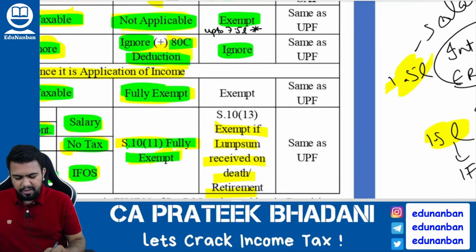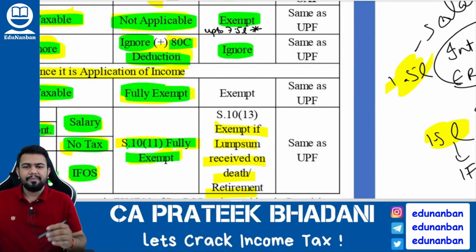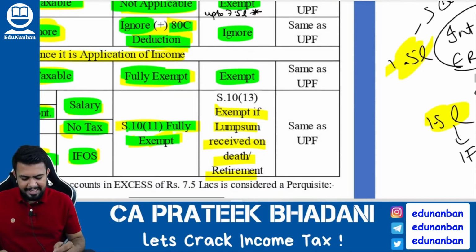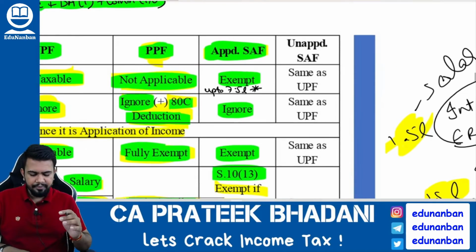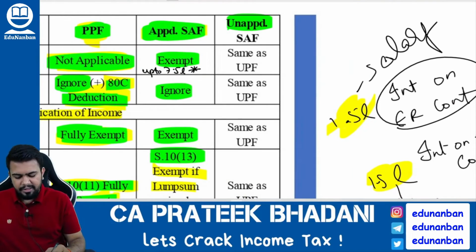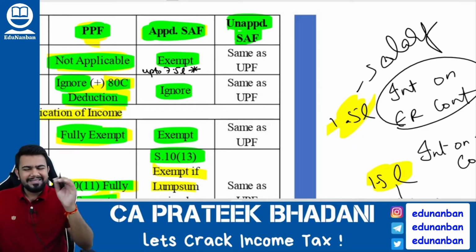Then employee contribution you can ignore. Interest on employer contribution or employee contribution is fully exempt and even maturity amount is exempt under section 10 clause 13. Then unapproved superannuation fund is taxable the same as unrecognized provident fund. So for both of them you have to treat the same way.